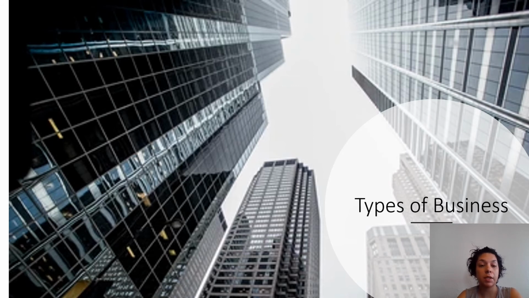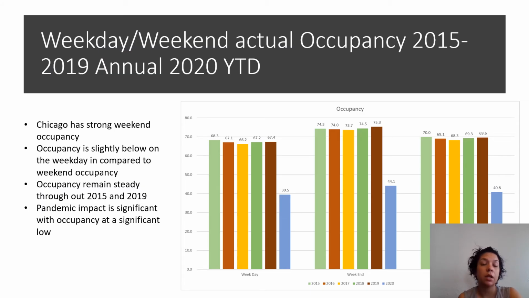Next, we'll talk about types of business. So we look at weekday and weekend actual occupancy for 2015 through 2019 annual and 2020 year to date. Chicago has strong weekend occupancy. Occupancy is slightly below on the weekday compared to the weekend occupancy.